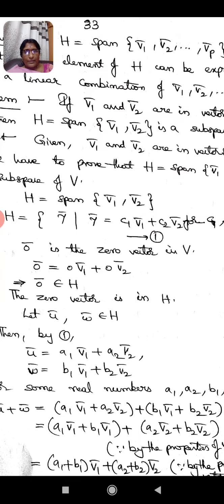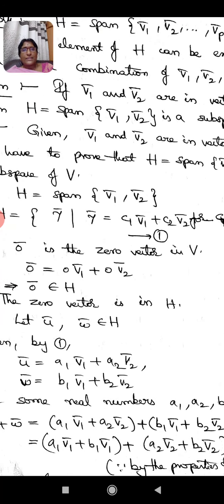So now it is our part to show that capital H satisfies all these three conditions. Let us see the verification of the first condition, whether the zero vector is in H. We already know that V is a vector space, given to us in the statement itself, and when V is a vector space, it should definitely possess the zero vector.